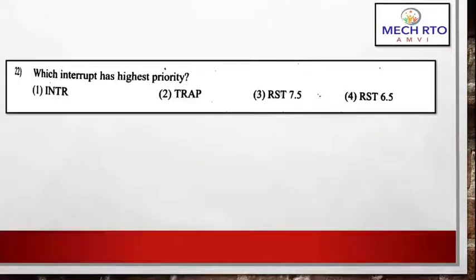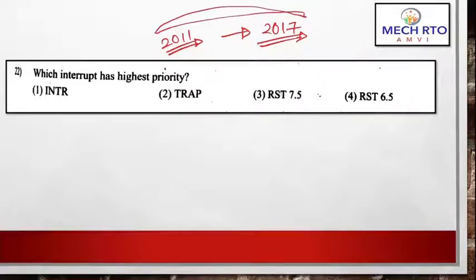Now moving on to the next question. Which interrupt has the highest priority? This question was asked in the 2011 RTO examination. Also this was asked in your 2017 RTO MVI examination. So guys, as you can see, repeated questions are getting asked in your examination. So you can see the mindset of your examiner, and which point he wants you to read, or which point he wants to address in that particular question.